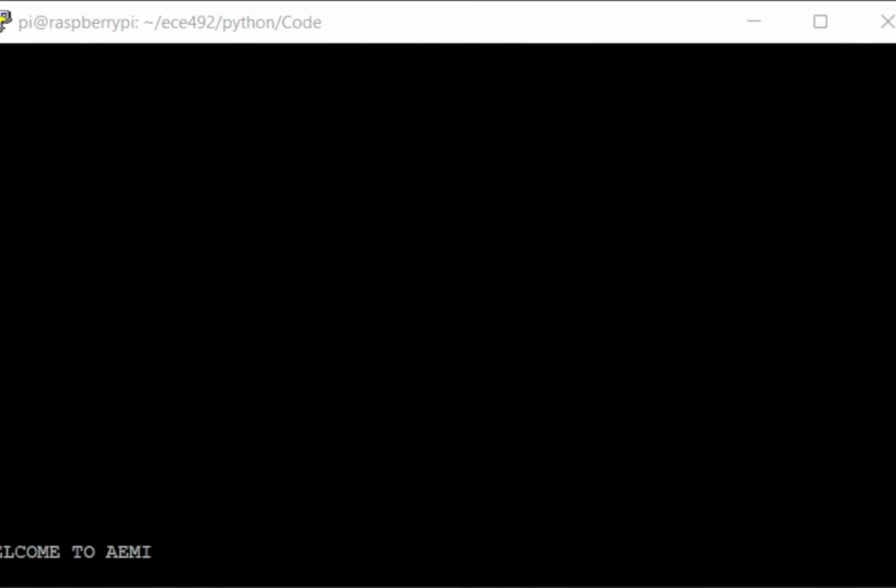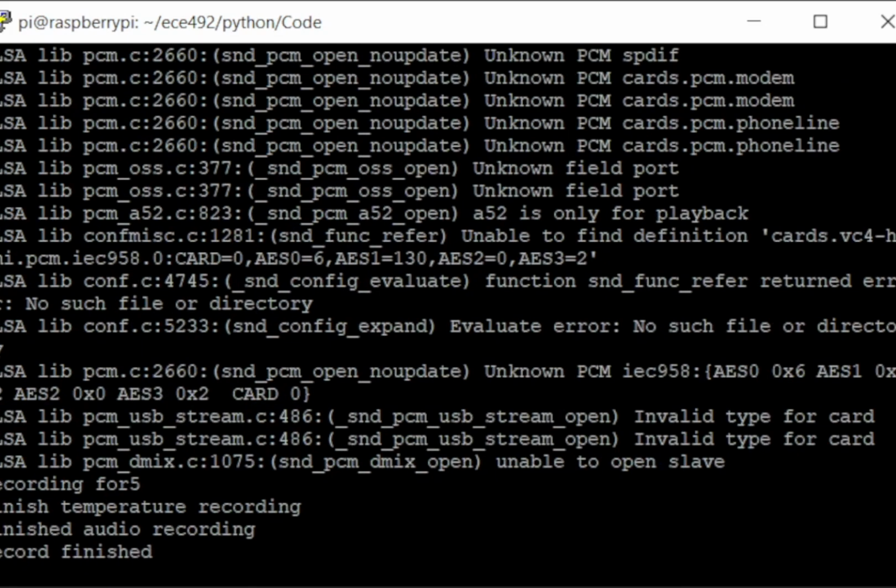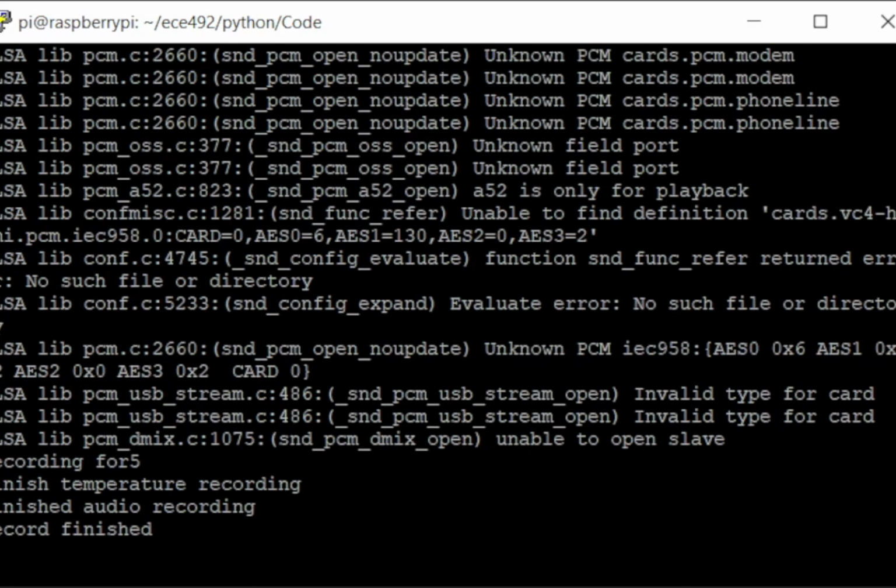Here, we're connected directly to the Pi over SSH to make up for the lack of communication functionality. Normally, a researcher wouldn't be using a low-level command protocol to control the AEMI unless they choose to. We're making an exception here. I'll start a 5-second recording using the command record result 5. A whole bunch of debug text flies by, and the AEMI starts executing our commands. After some time, the recording is complete, and we can type more commands.